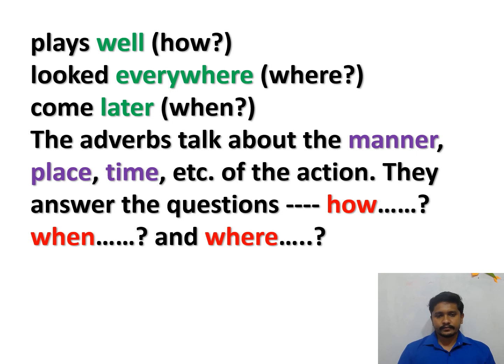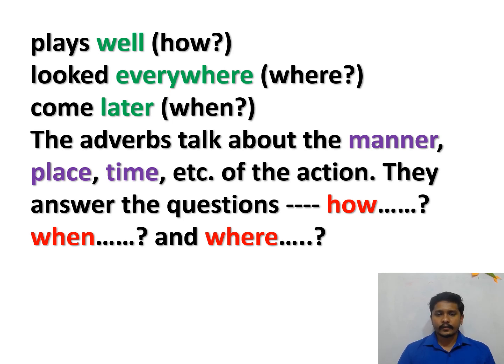Let us look at it deeply. Vinod plays well. How does Vinod play? The answer is well. To get that answer, we can ask the question using how.